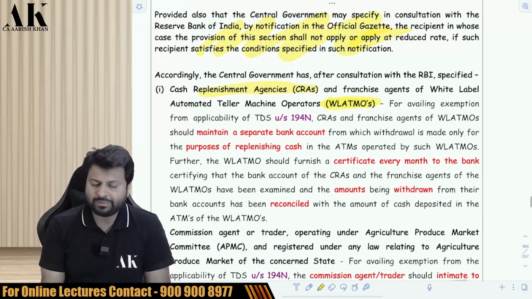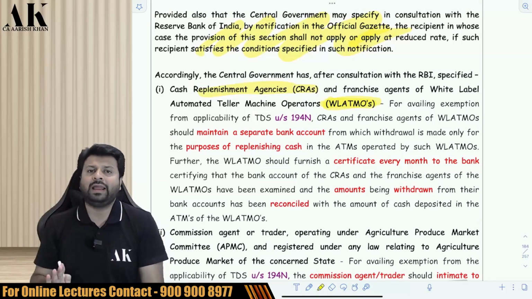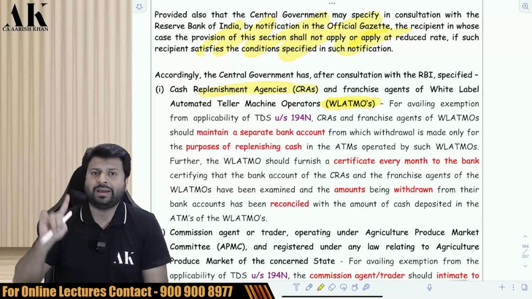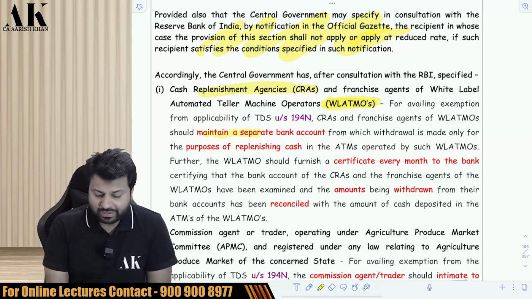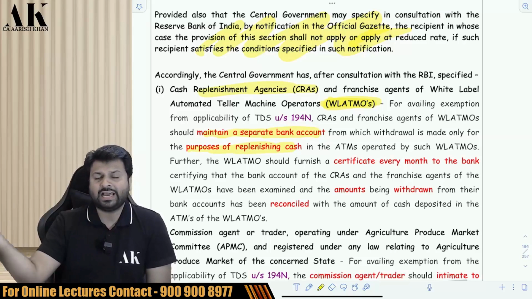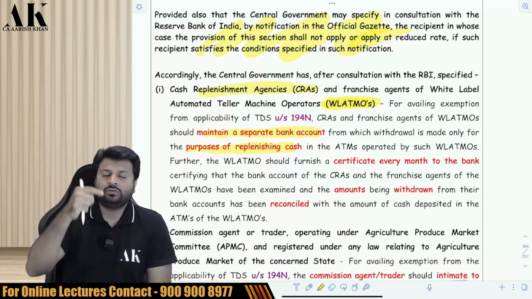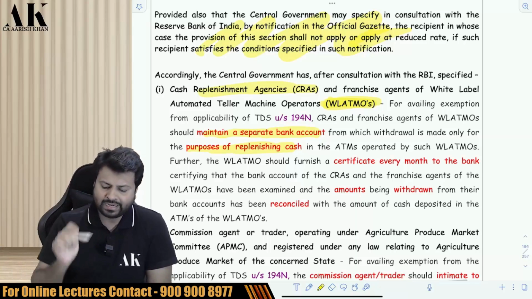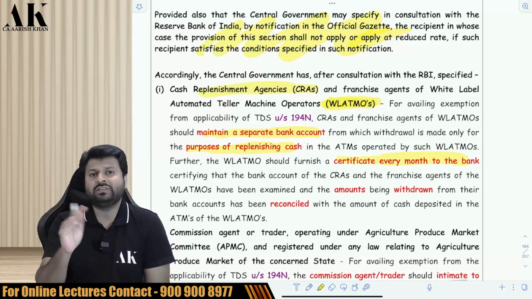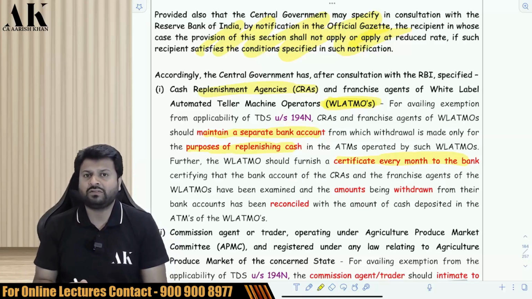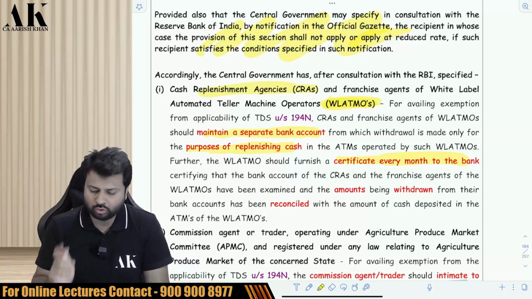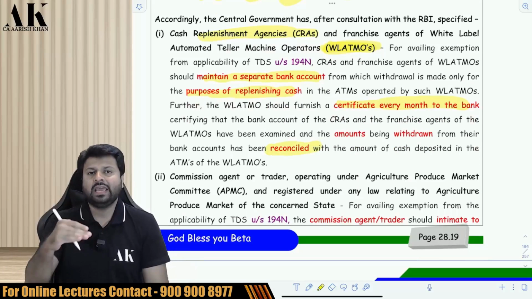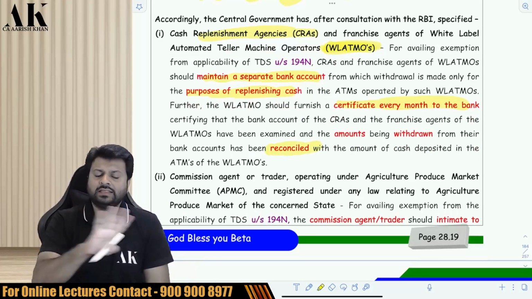So if a white label ATM operator is withdrawing money from a bank for depositing in the ATM on behalf of the bank, then they are not liable to deduct TDS if there are some conditions which they have to fulfill. They have to maintain a separate account in the bank, and they have to say that this account is only for replenishing cash in the ATM. This account is maintained to withdraw cash and put in the ATM, and every month they have to give a certificate to the bank of the reconciliation that whatever money is withdrawn from the bank is properly deposited in the ATM. There is no mismatch or gap between the two. So they have to give a reconciliation statement every month. If these conditions are fulfilled, then they are not liable to TDS.